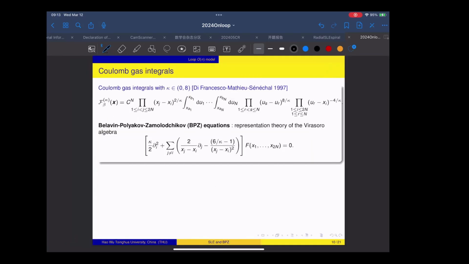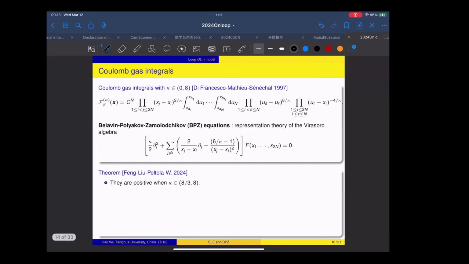Okay, so why are we interested in this kind of Coulomb gas integral? Because physicists find, using the representation theory of the Virasoro algebra, that if we want to understand the solution to this second order BPZ equation, and you plug in this ansatz in this way, we find that the definition of this form will always satisfy the BPZ equation. And the proof, in fact, is pretty simple. If you just naively switch the differential operator and the integration surface, then you can immediately check that this polynomial will satisfy this second order equation. So therefore, this function will satisfy the second order BPZ equation.